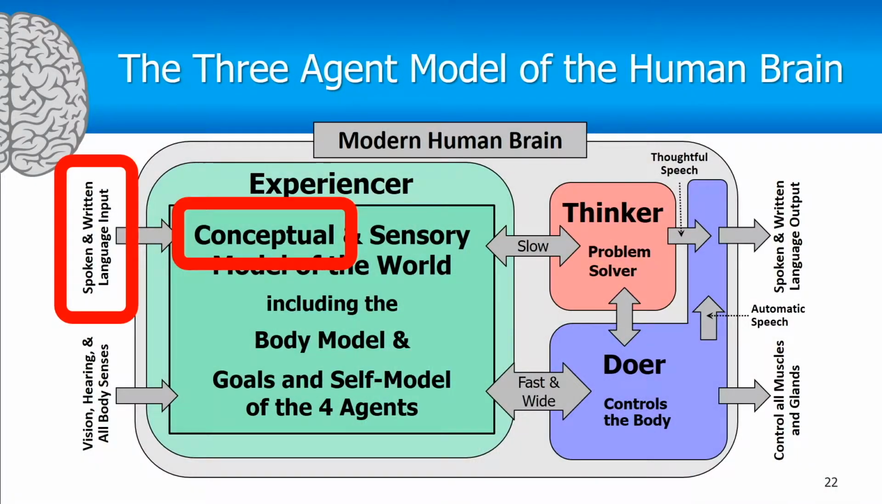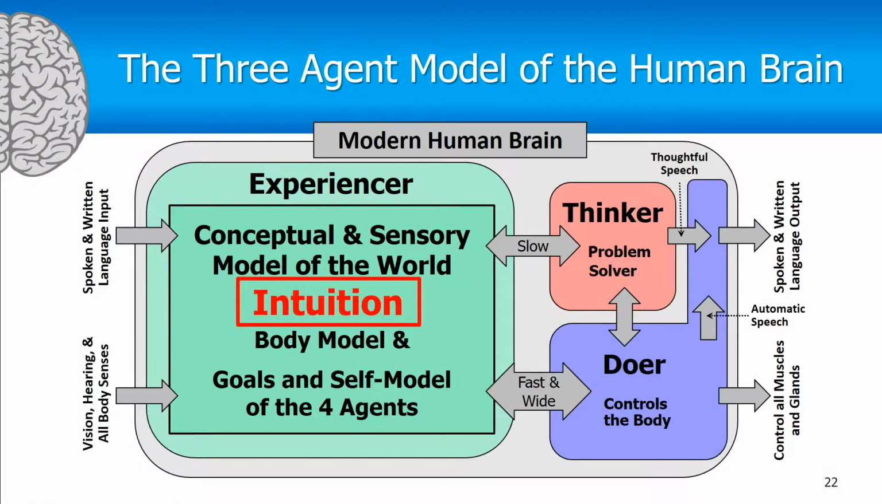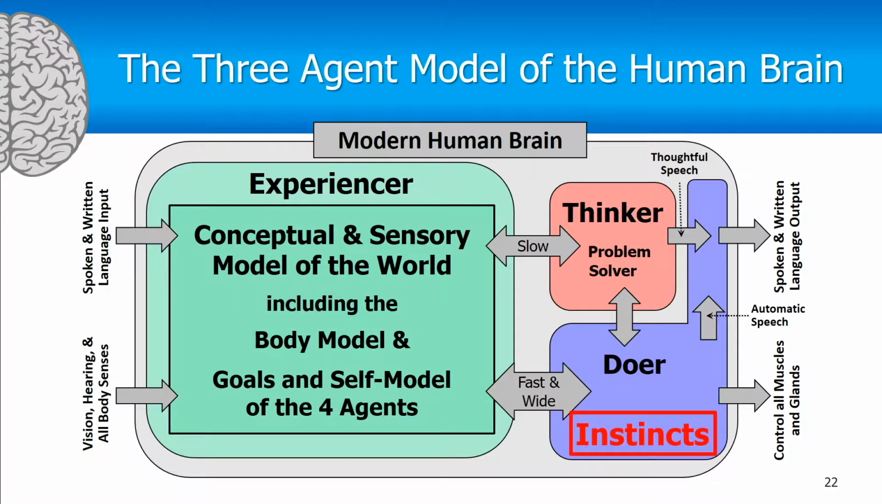The other thing that the experiencer understands is intuition. My definition of intuition is that intuition is understanding how the world works without thinking. So if you don't have to involve your thinker and you just intuitively know how the world works, that's intuition coming from the experiencer. One thing the experiencer doesn't understand is instincts. The doer is the agent that understands instincts. My definition of instincts is that instincts is understanding what to do in the world without thinking. And the doer is the one that does things, so he understands instincts.